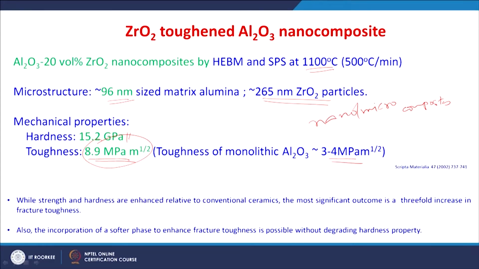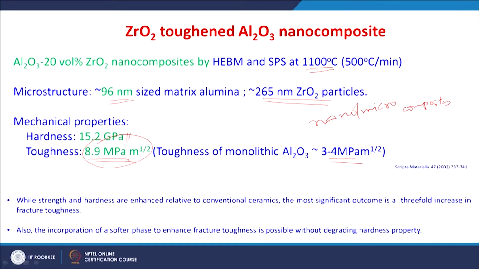So, in general, while strength and hardness are enhanced relative to conventional ceramics, the most significant outcome is an almost threefold improvement in the fracture toughness. So, also the incorporation of a softer phase to enhance the fracture toughness is possible without degrading the hardness property.